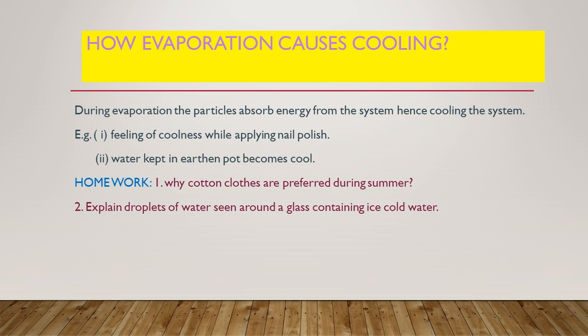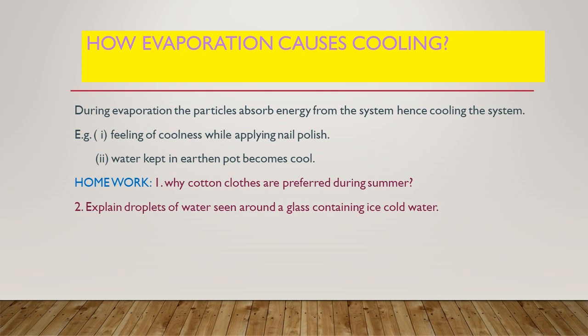So they cause the system to cool down because heat energy is removed from the system. A very good example of this is when you apply nail polish on your nails, you feel a coolness. This coolness is created because when acetone evaporates from the nail polish, it absorbs energy from your body and causes cooling down of the surface on which it is applied.